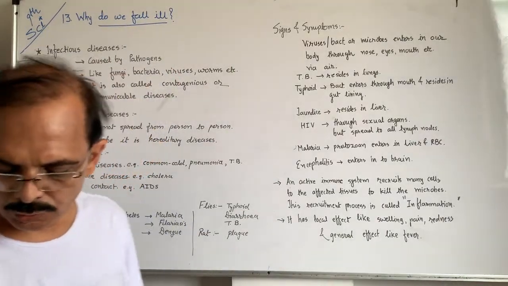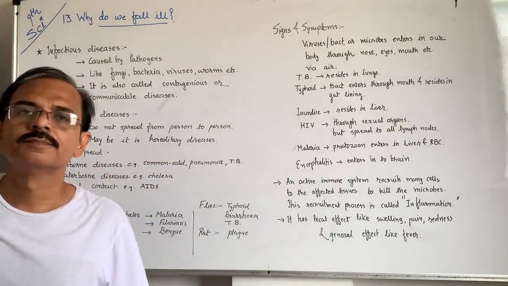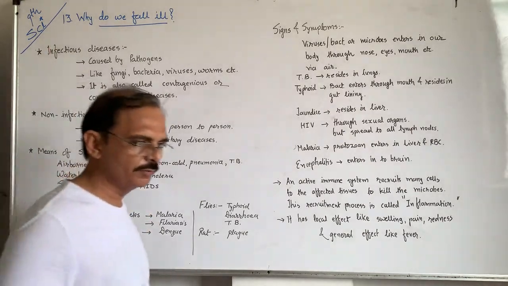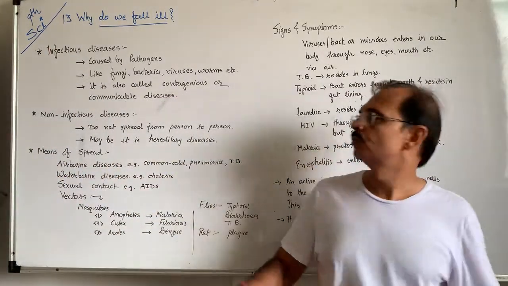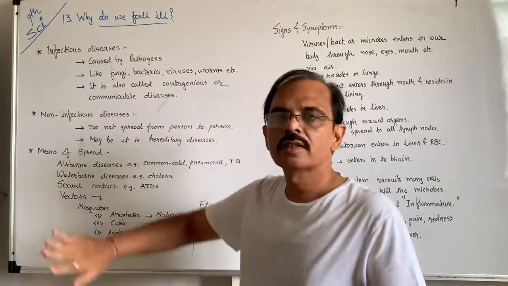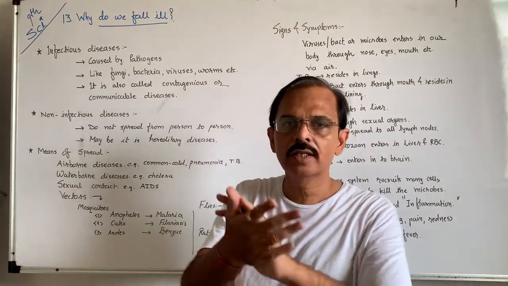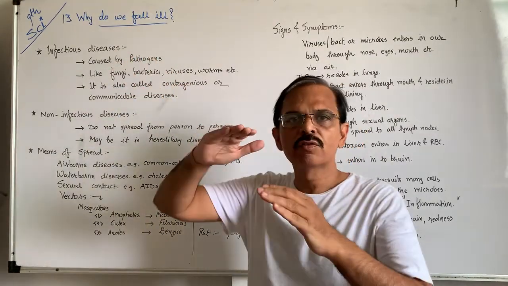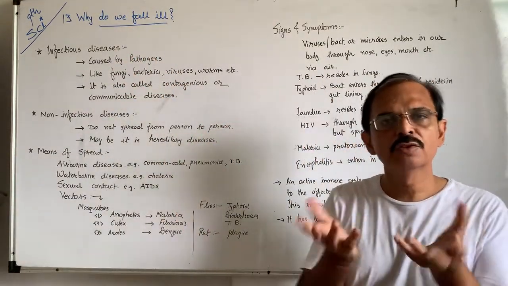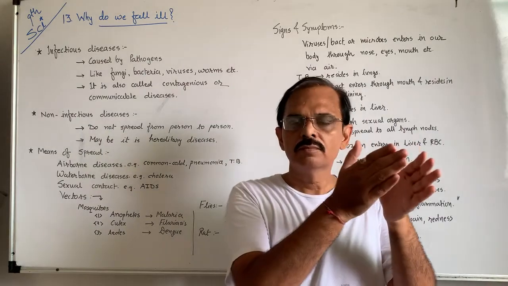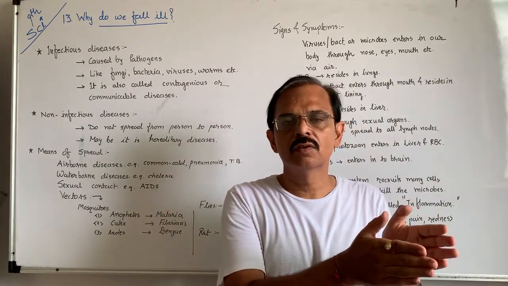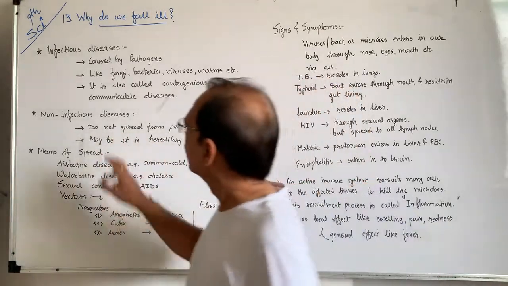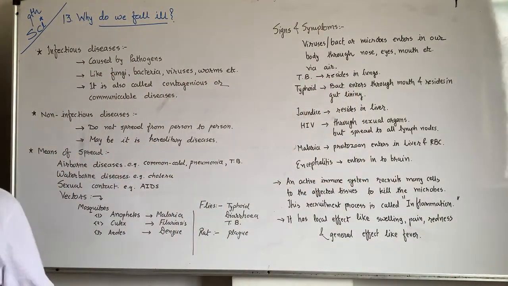Now let us start the new and important topic of this lesson. That is, diseases are mainly divided into infectious and non-infectious, which we have learned. Infectious disease is spread from person to person. Person to person means from an unhealthy or diseased person to a healthy person. It is caused by pathogens.